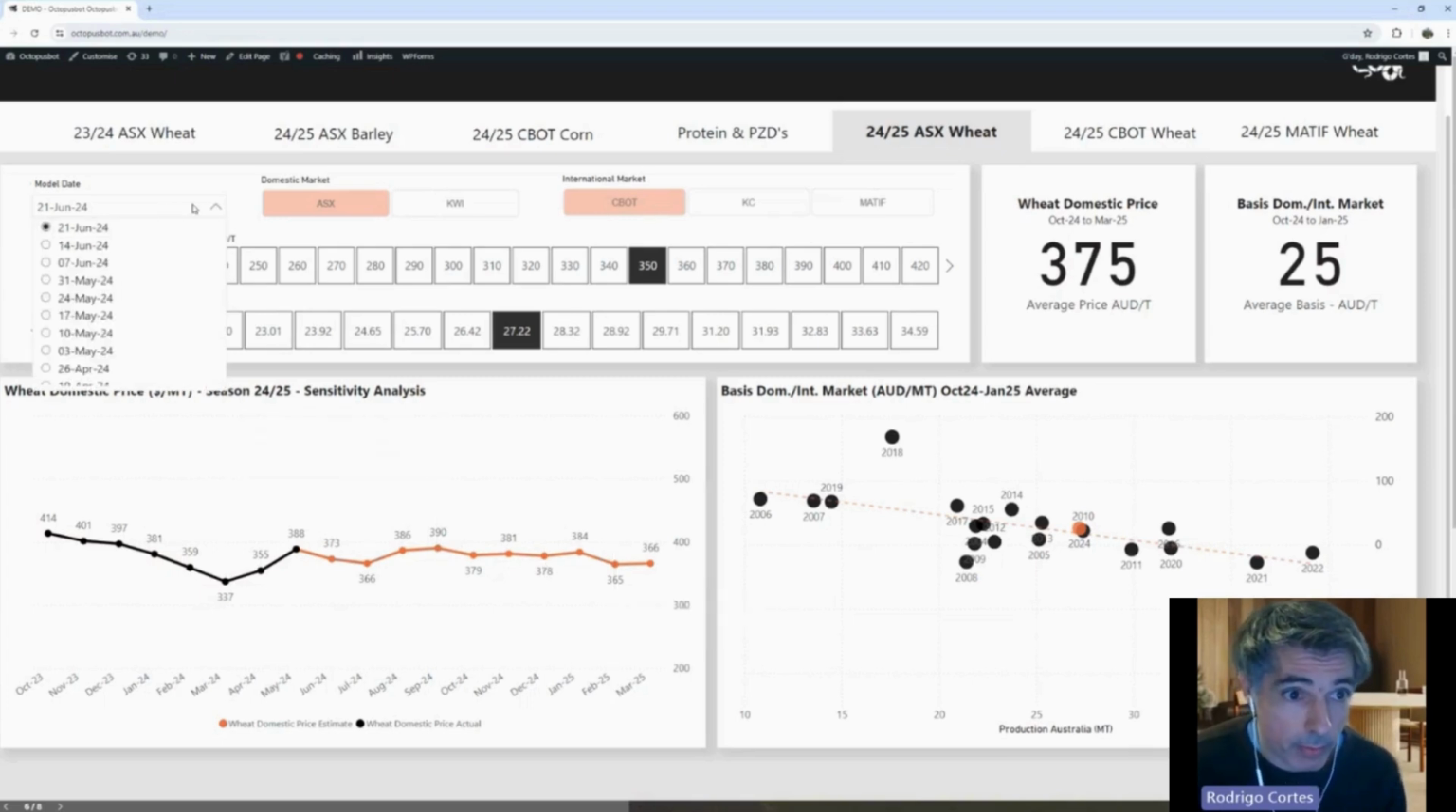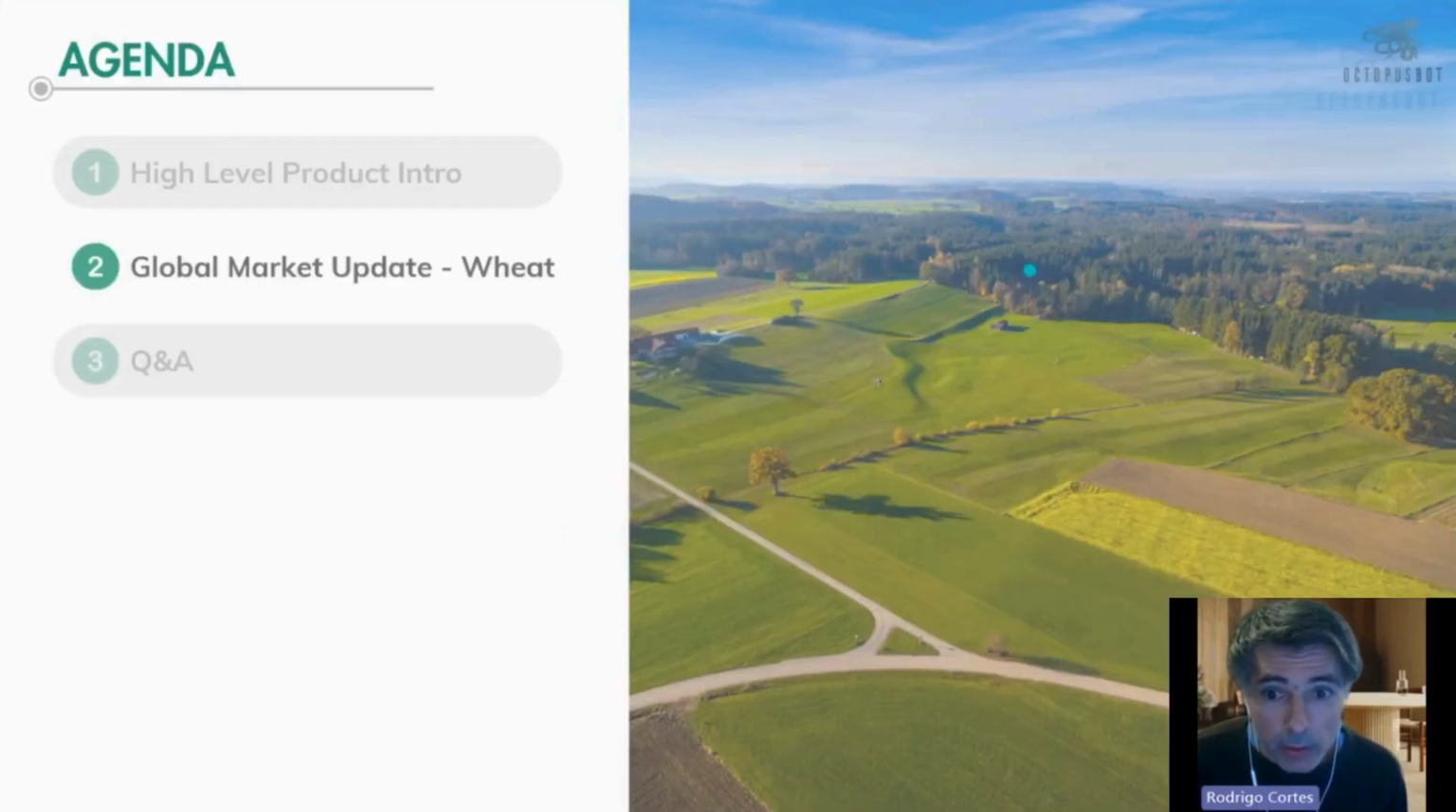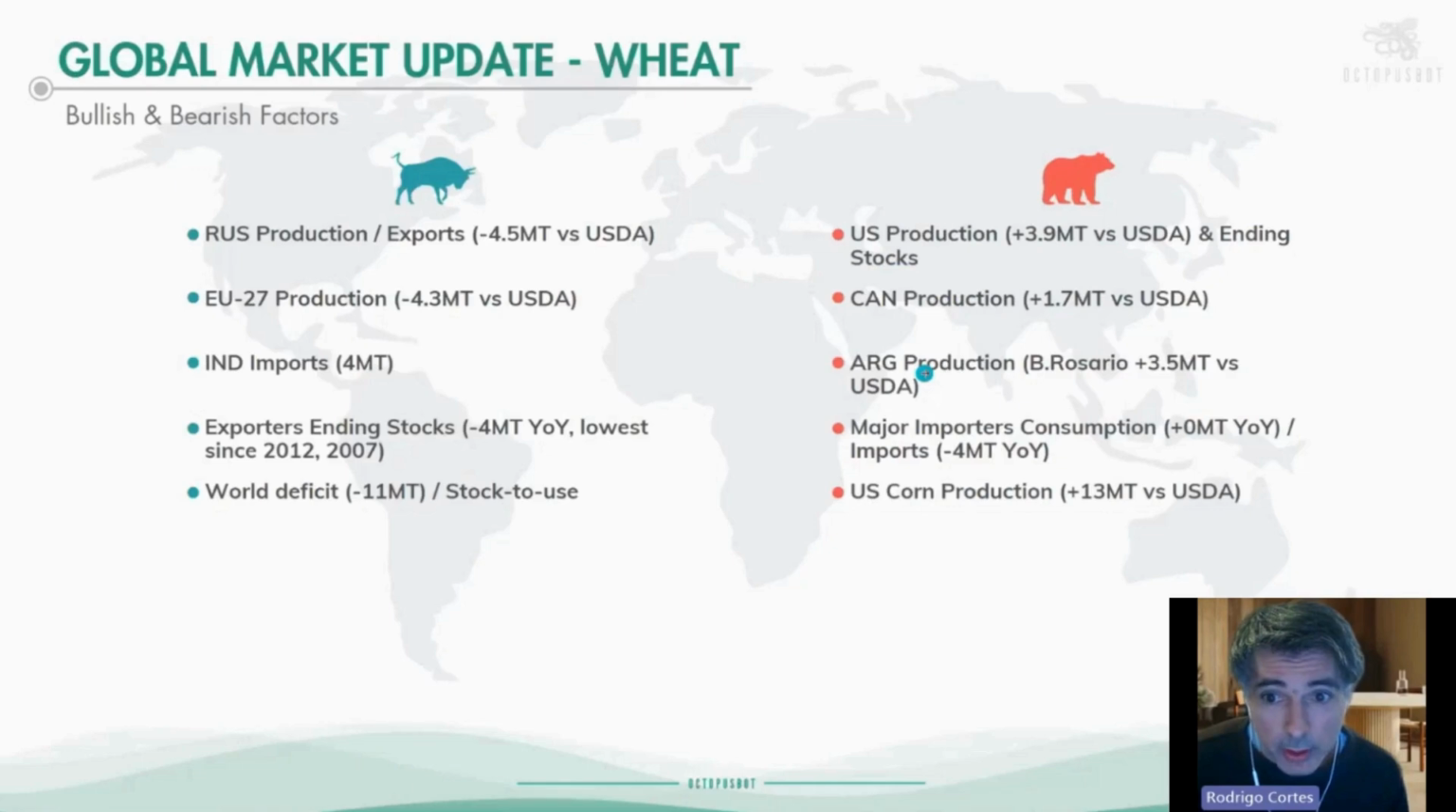By the way, we run these estimates every week, and one big hedging strategy that we run in Australia is basis against the Chicago market. For example, we're seeing a basis of $25, which is kind of like the average basis that we obtain in Australia. All right, so going back to the main presentation, just to summarize the bullish and bearish factors for wheat.